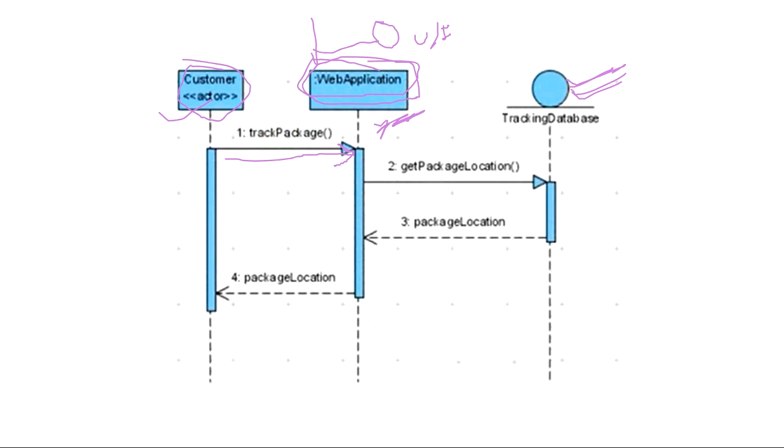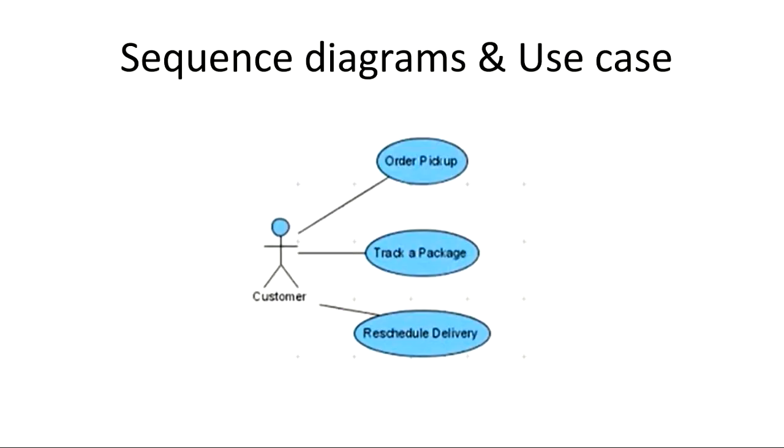Then based on that tracking ID, the web application will send the message to the tracking database entity. This is the entity in the background. He will send that this is the tracking ID of the user. Please tell me till which point his package has gone till date. Where is his package right now? Tell me the current location of the package. Then the tracking database based on the user ID will reply that this is the package location. Then that reply will be sent back to the customer that okay, you entered this tracking ID and I'm giving you this current location. So this is how this use case of track a package will be performed here.